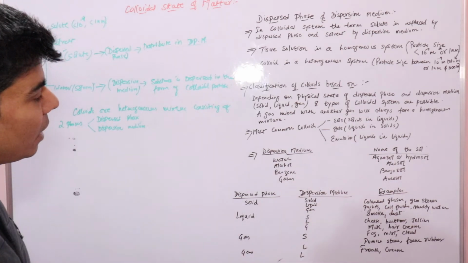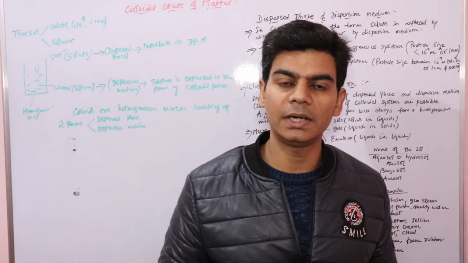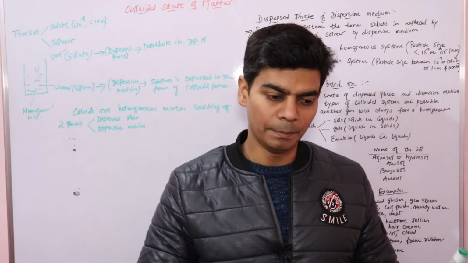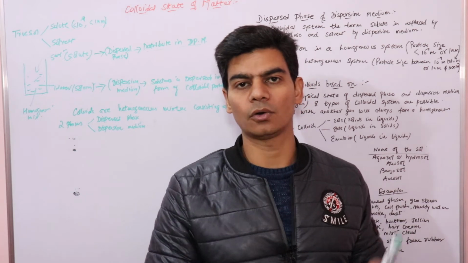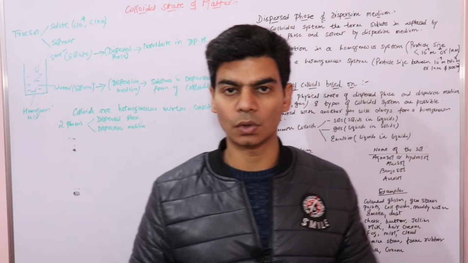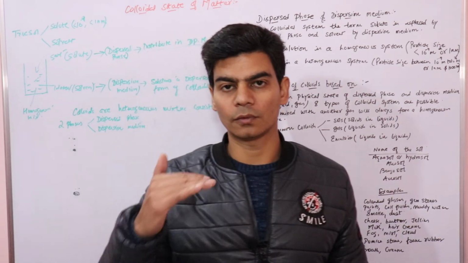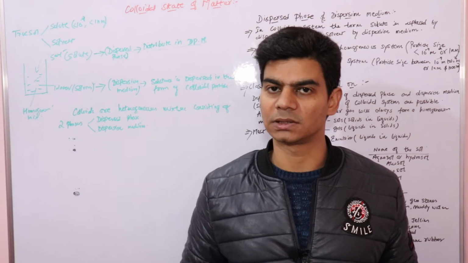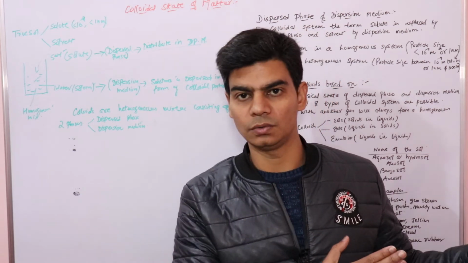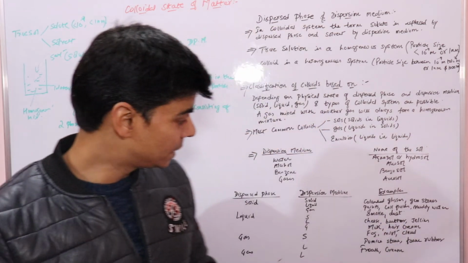And just like we have classified true solutions based on the physical state of solute and solvent, and we know that the physical state of the solute can be solid, liquid or gas, and the physical state of the solvent can be solid, liquid or gas, in the case of true solutions that we did in the first chapter, solutions, right.